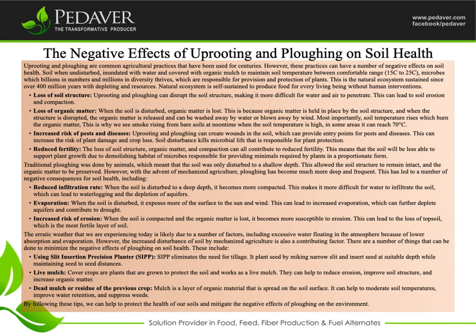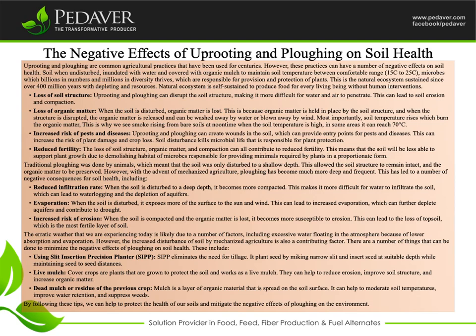Traditional ploughing was done by animals, which meant that the soil was only disturbed to a shallow depth. This allowed the soil structure to remain intact, and the organic matter to be preserved. However, with the advent of mechanized agriculture, ploughing has become much deeper and more frequent. This has led to a number of negative consequences for soil health, including reduced infiltration rate.